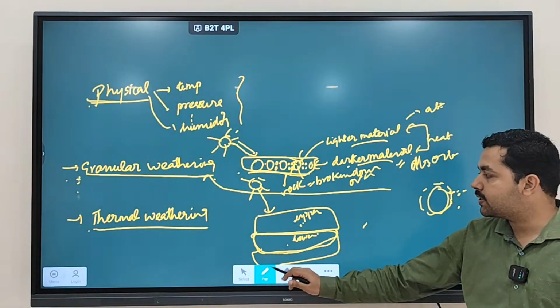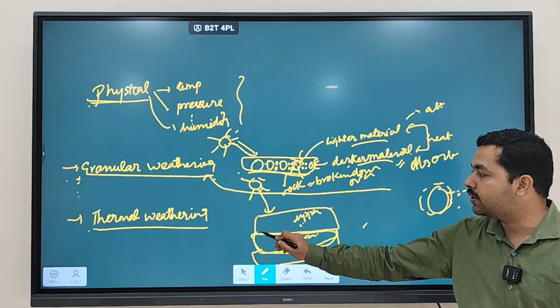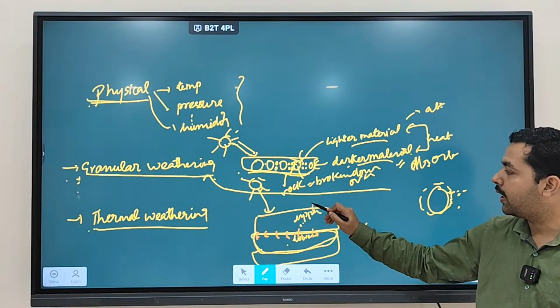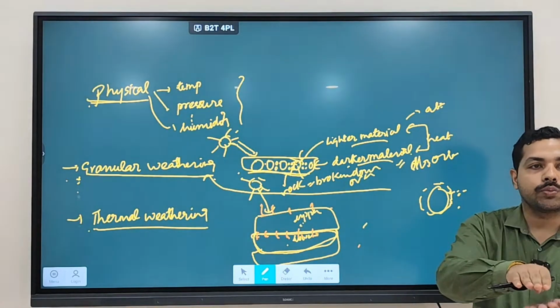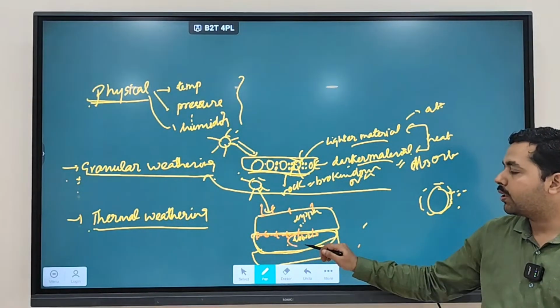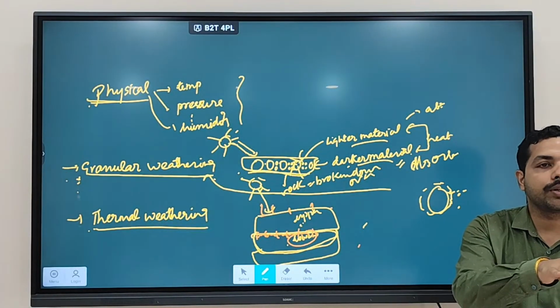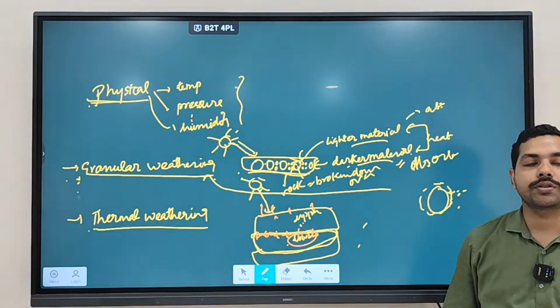Now, as we discussed, if any material is heated, it is going to expand. So this will expand at the bottom side also, and it is trying to expand at the top side also. When it is trying to expand at the bottom side, what is happening? These lower rocks are affecting the expansion. They are trying to not allow the expansion of the upper rocks.